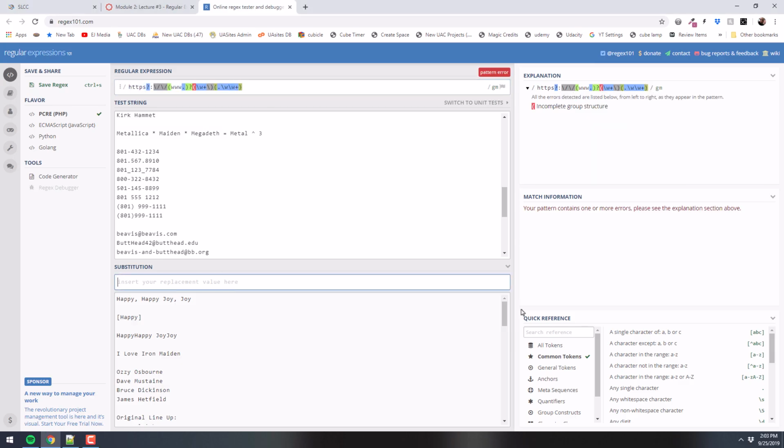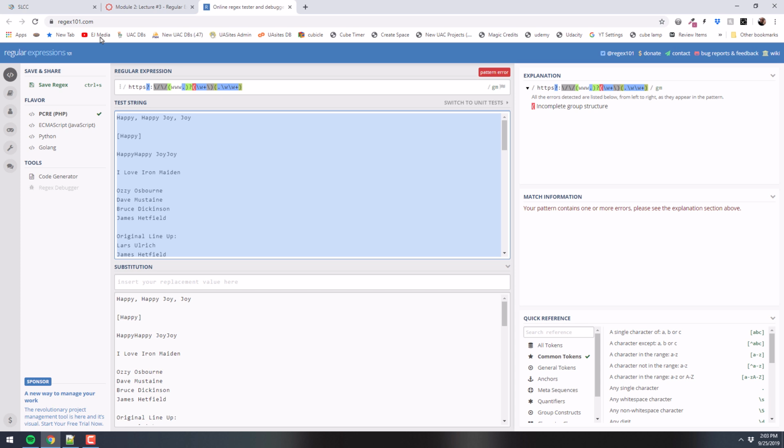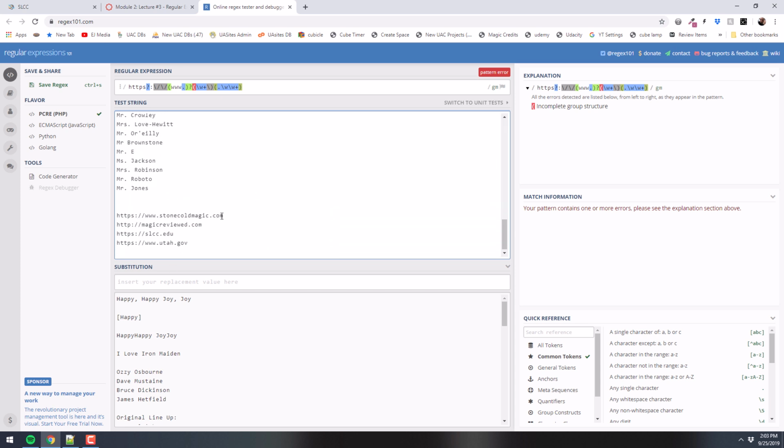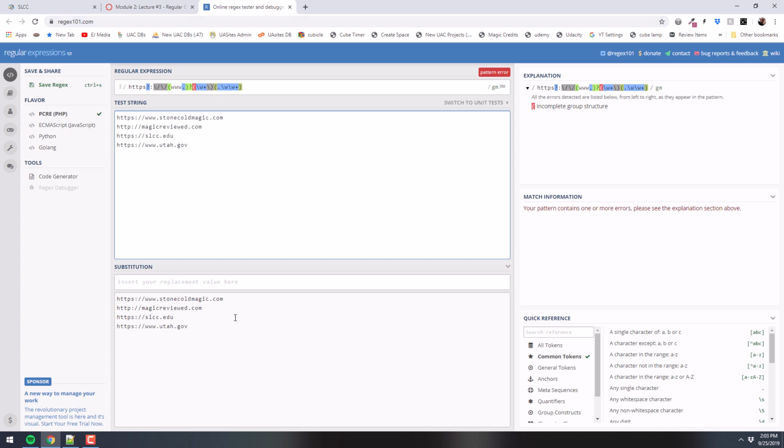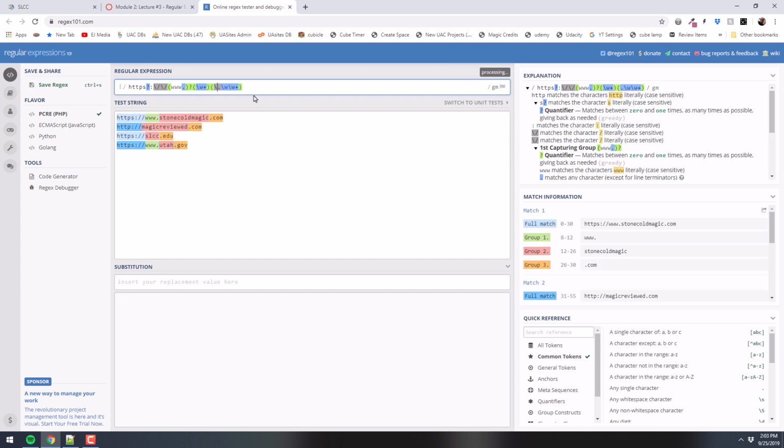Now down here in my replace, let's scroll down here. Actually, let's clean this up by getting rid of all this crap here. So what I'm going to do is only have the URL so we don't have to scroll. So now that's all we're looking at. So here's our search pattern, and we lost something. It's not finding everything now. What did we miss? Oh, that period there. I put the parenthesis in the wrong spot. See that? That parenthesis should go there, and that. There we go. So it's finding everything, right? The different colors now are representing the different groups.